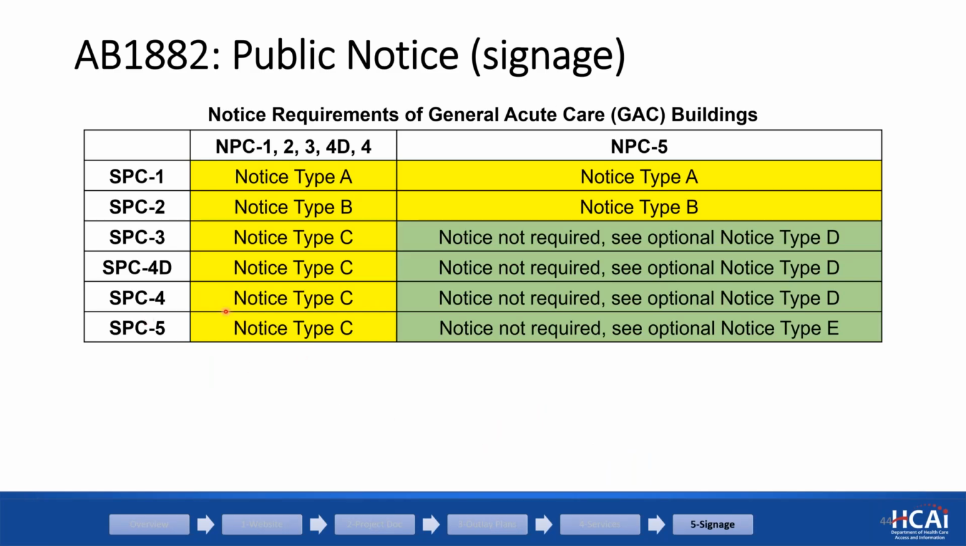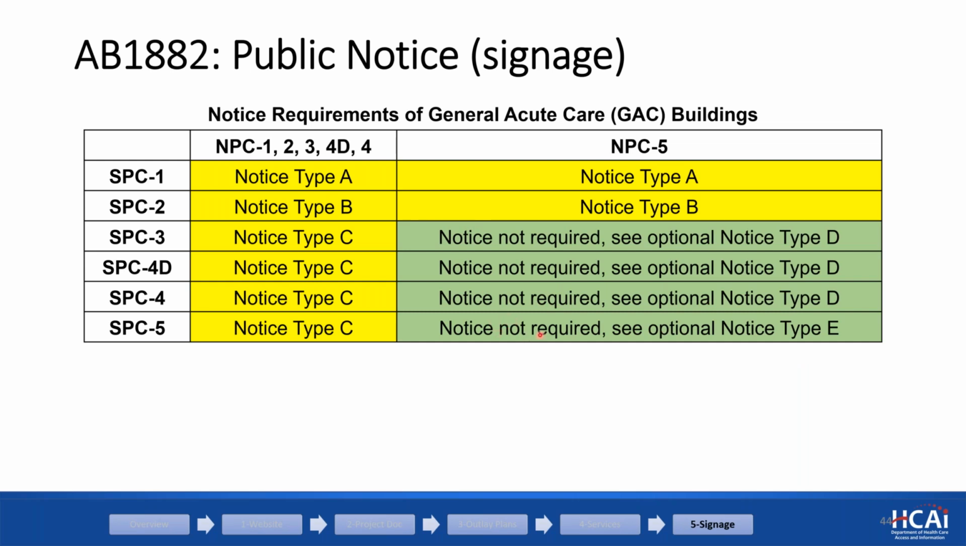What are the combinations? SPC 1 through 5 and NPC 1 through 5. So these are the combinations. So the yellow ones are required, the green ones are optional, meaning that if your facility is SPC 5 and NPC 5, it's not required to post a notice for that building. But if the facility chooses to do so, we gave a notice type, and there are different types, which I will show, so you can post that.